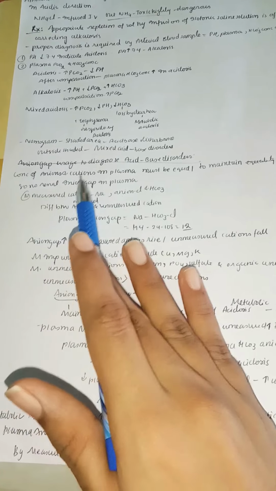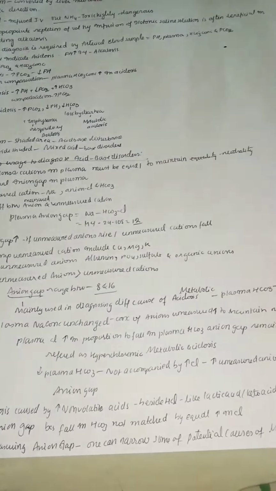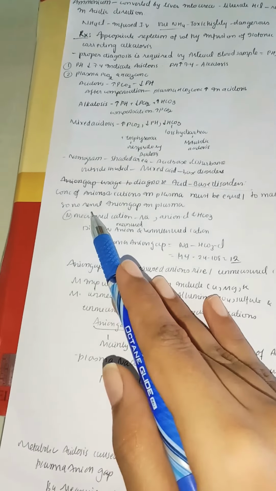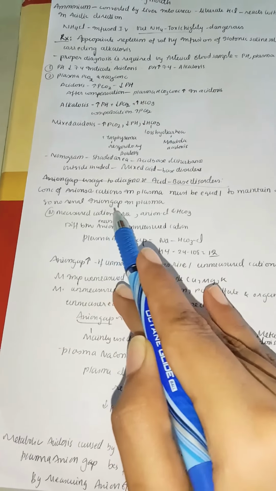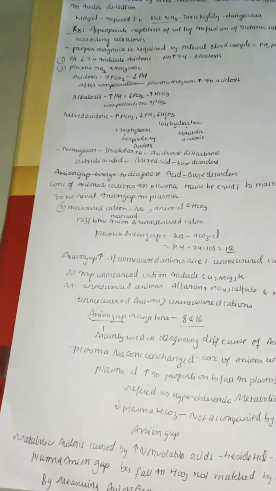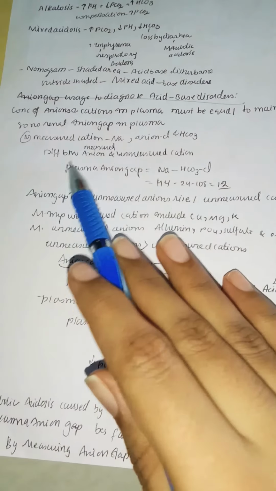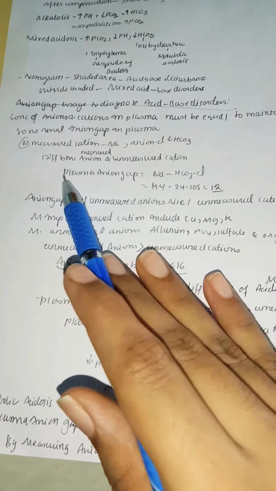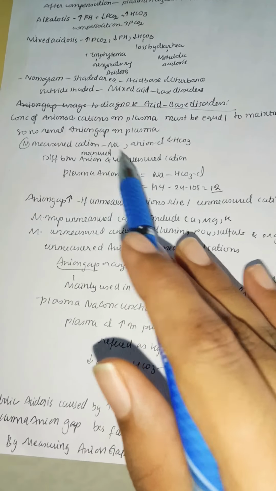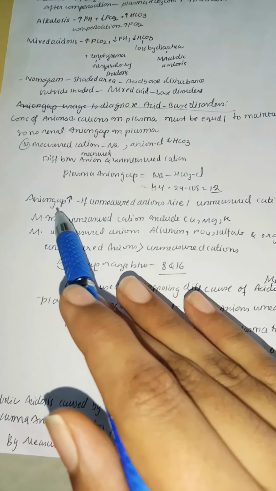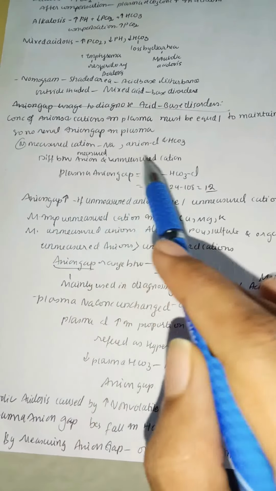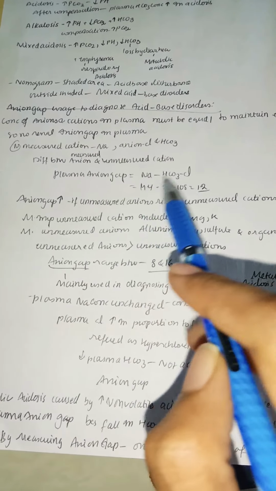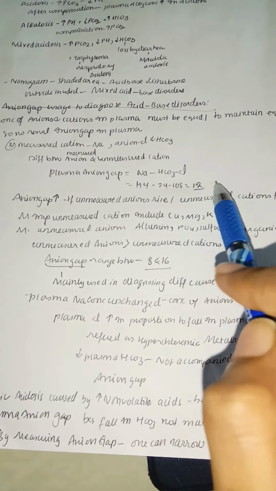The concentration of anions and cations in plasma must be equal to maintain neutrality. So we know there is a plasma anion gap. The normal measured cation is sodium, and the normal measured anions are chlorine and bicarbonate. So the difference between the measured anions and unmeasured cations gives us this value. The plasma anion gap is equal to sodium minus bicarbonate minus chlorine. If we do this, we'll get 144 minus 24 minus 108, and we'll get the value as 12.